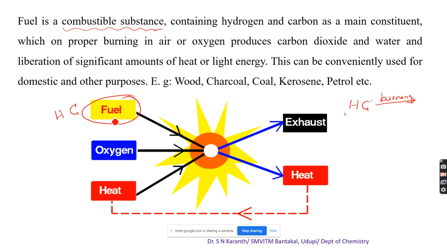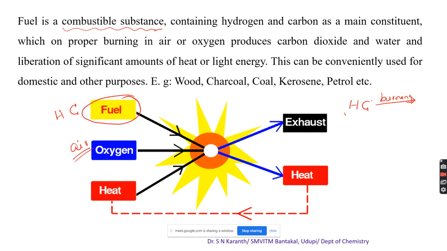Along with this, some other components are present, which on proper burning in the presence of air or oxygen burn. Usually we take air, which contains oxygen. For ignition, you have to supply heat or light energy.